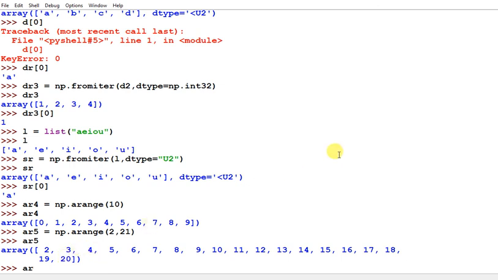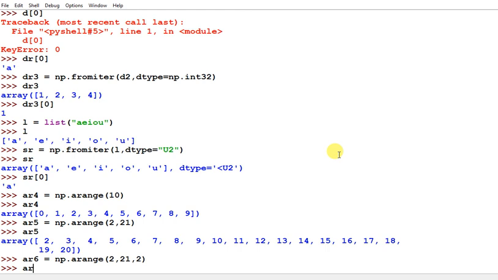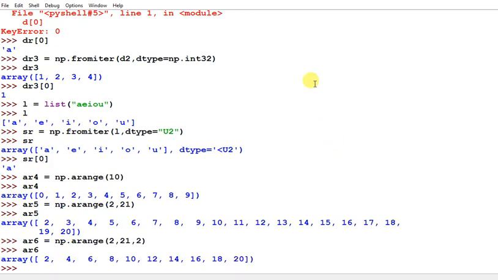Then you can also pass a step value. np.arange, and suppose 2 comma 21 and you pass a step of 2, which means every alternate value should be generated. Then you can check: 2 4 6 8 10 12 14 16 18 20. So we can also use the arange function to generate a numeric range of arrays. Okay, so the arange function we can use.